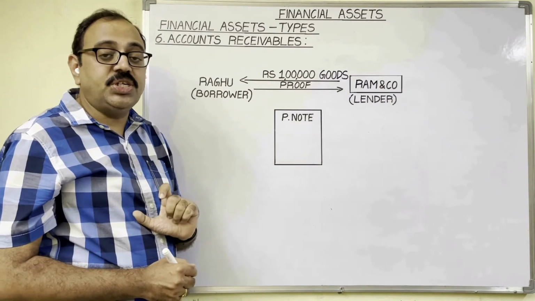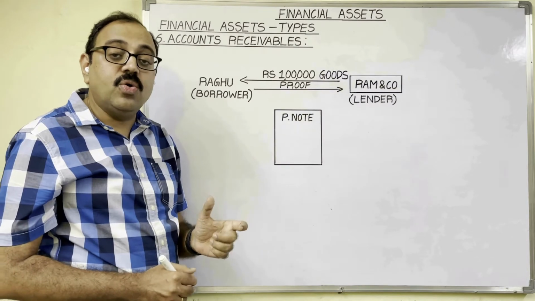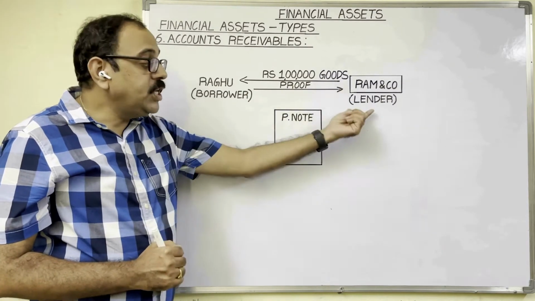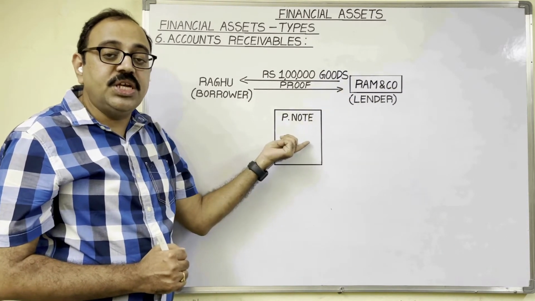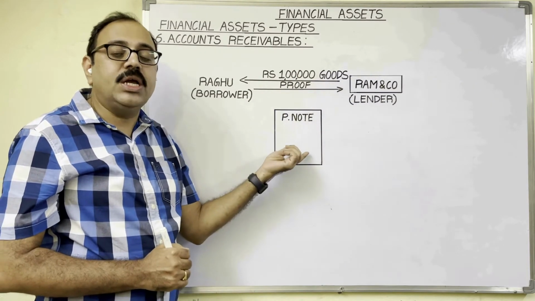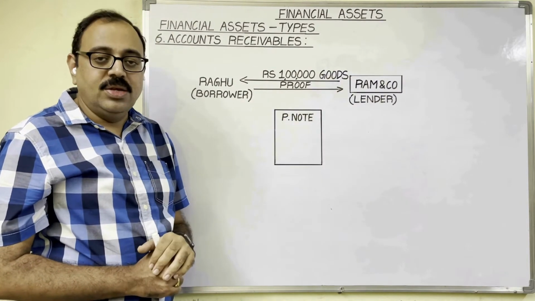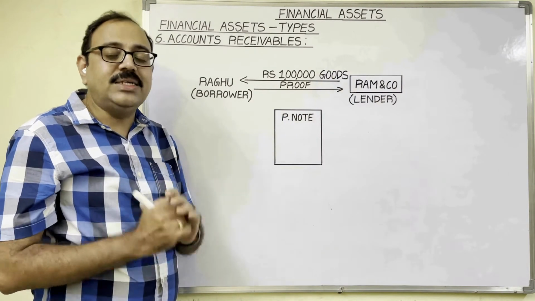Even bills of exchange also come under financial assets. Bills of exchange is also known as a commercial bill. From the lender's point of view, this bill of exchange is known as bills receivable, because on that particular bill in future the lender is going to receive money. So bills receivable is an asset.